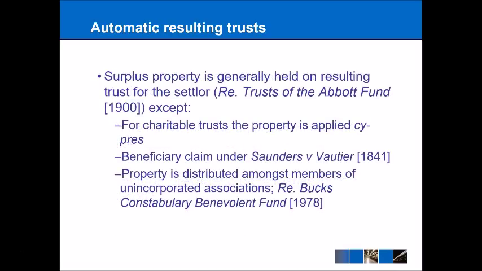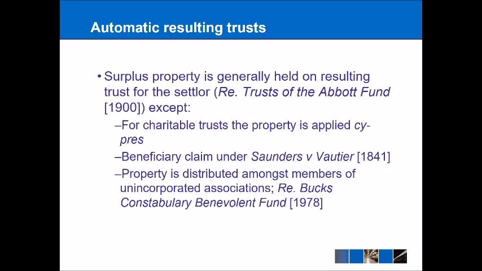Another question around automatic resulting trusts is what happens to surplus property that comes out of the original trust. And in a general sense, the extra property that is created or exists would simply result back to the original settlor. Again, a bit like the first example. And the authority for that is Trusts of the Abbott Fund 1900, although there are a few exceptions.